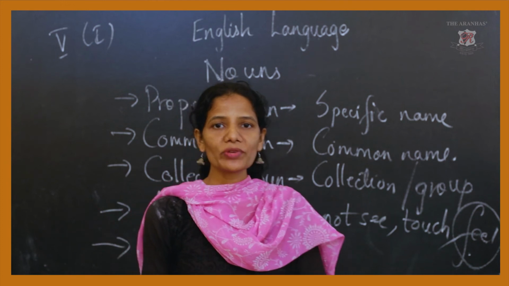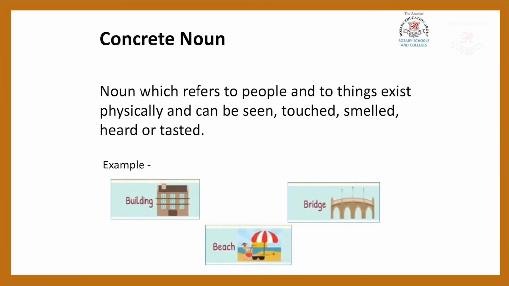Now, concrete noun, we can say it is just an opposite of the abstract noun. In abstract noun, we cannot see or touch. But in concrete noun, we can see and we can touch it. So here we can say it is just an opposite of the abstract noun. So we'll just go through the slide and understand more about it.